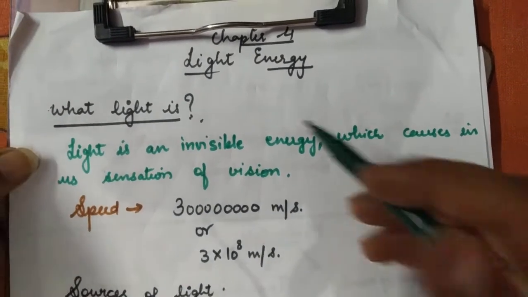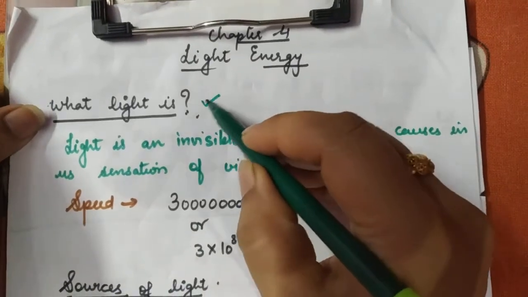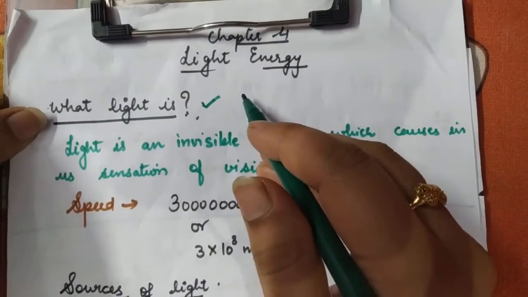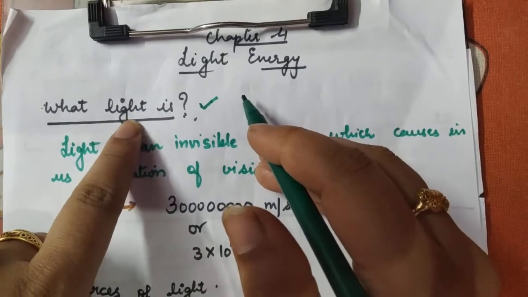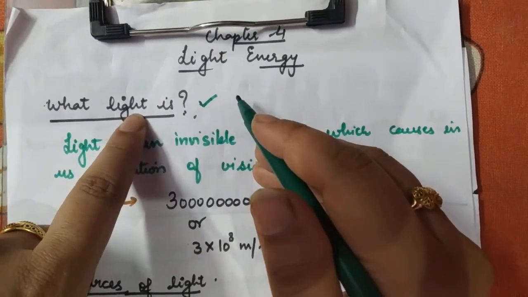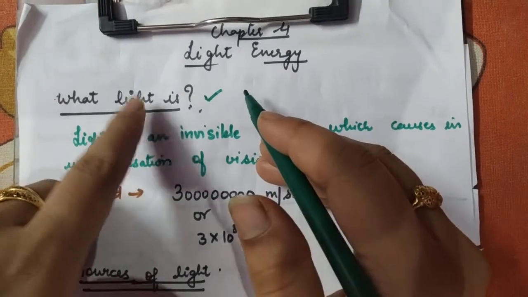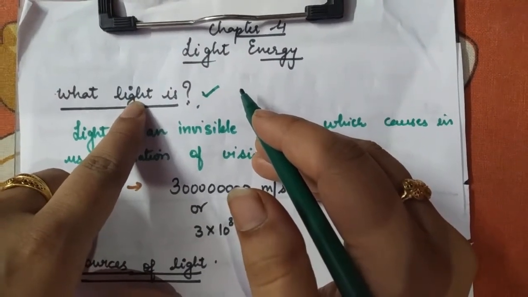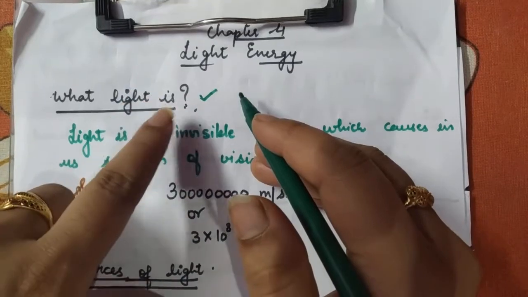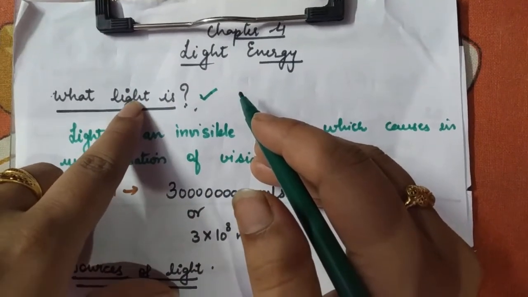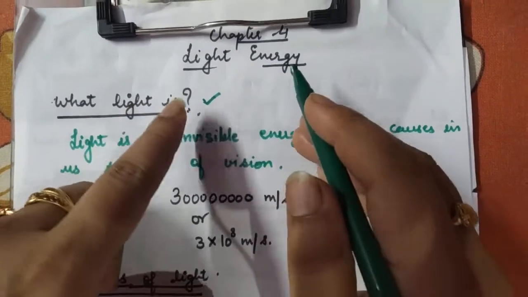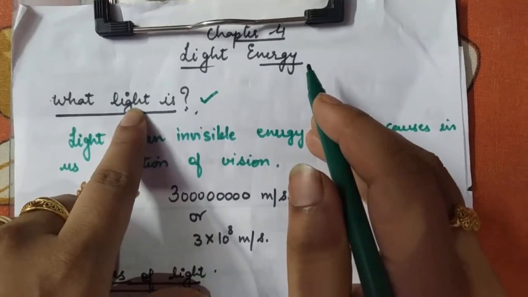First of all, let's go through this topic: what actually is light? In the live session I have already told you why light is considered energy. When light is passed, some movement is seen in the dust particles. That means if light is able to cause movement in an object, definitely it has energy, since it is able to transfer those dust particles. So yes, it is a form of energy.